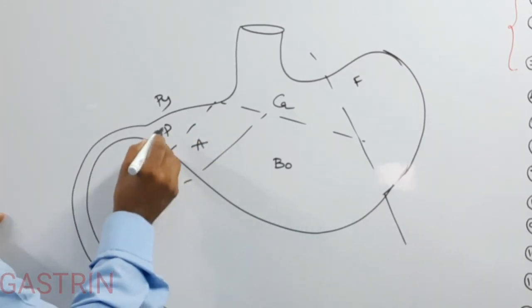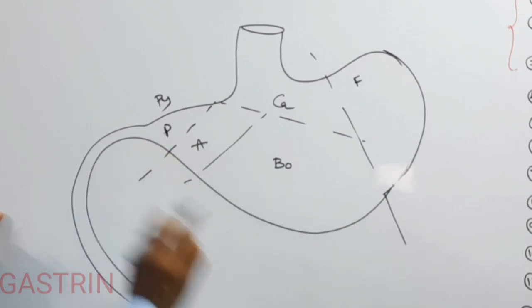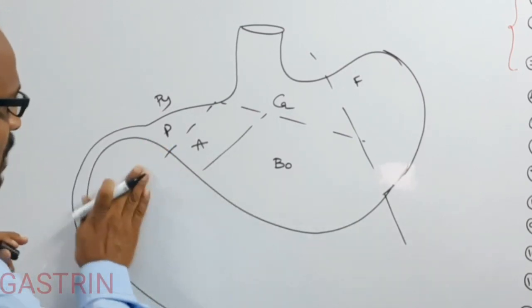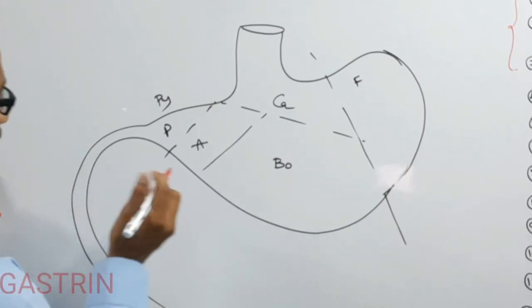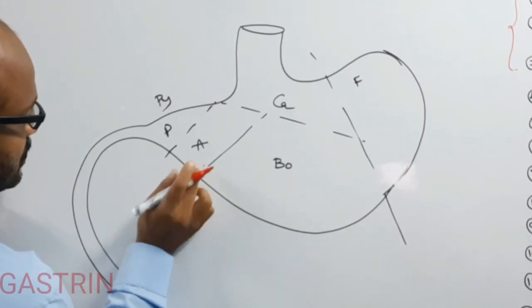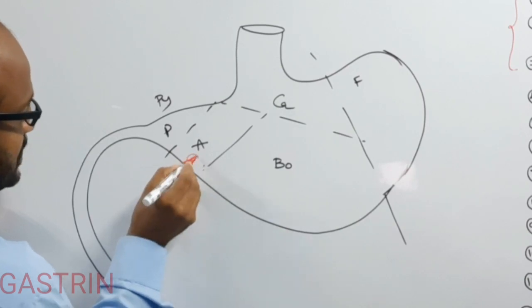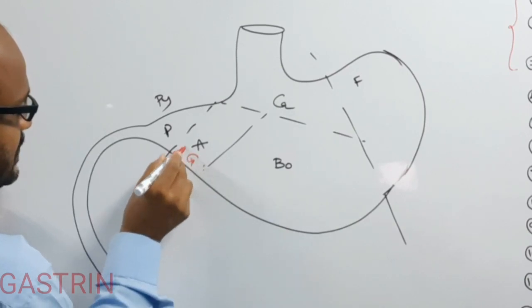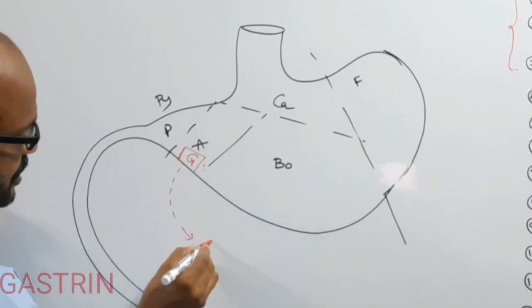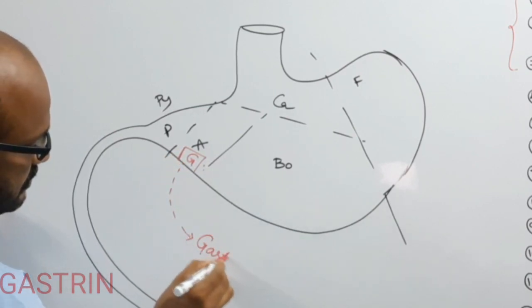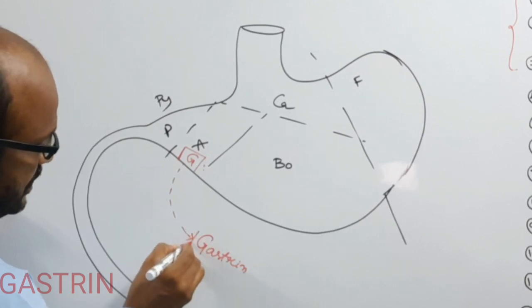So in the wall of the antropyloric region of the stomach is the G cell. This G cell secretes gastrin.